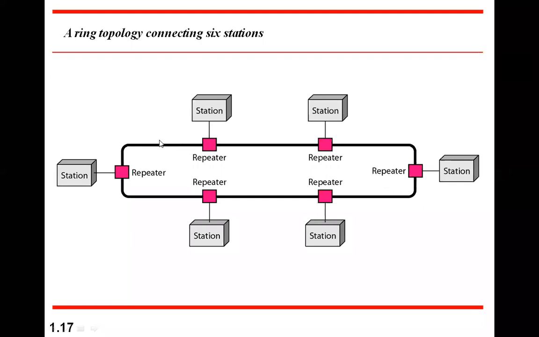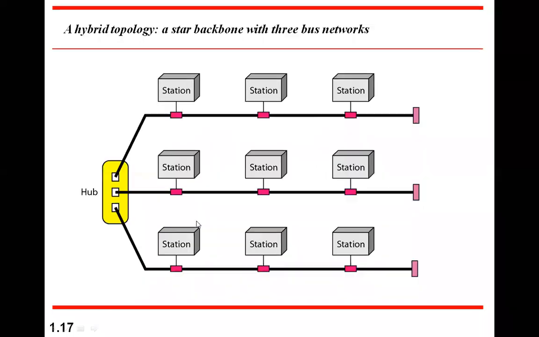Also, if any link breaks somewhere here, all the stations will not be able to receive it. Only the stations which are connected up to that point will be able to receive the transmission. So those are some of the advantages and disadvantages of these different topologies.